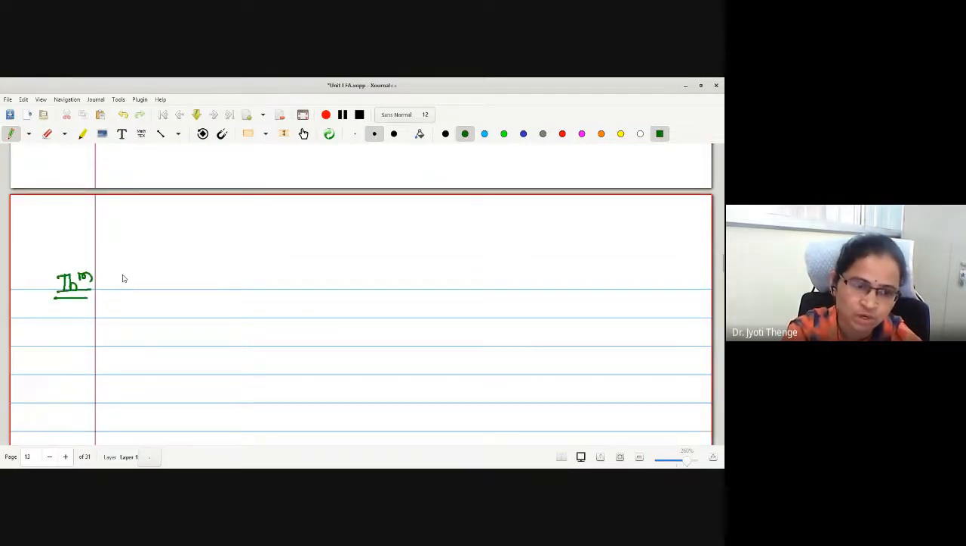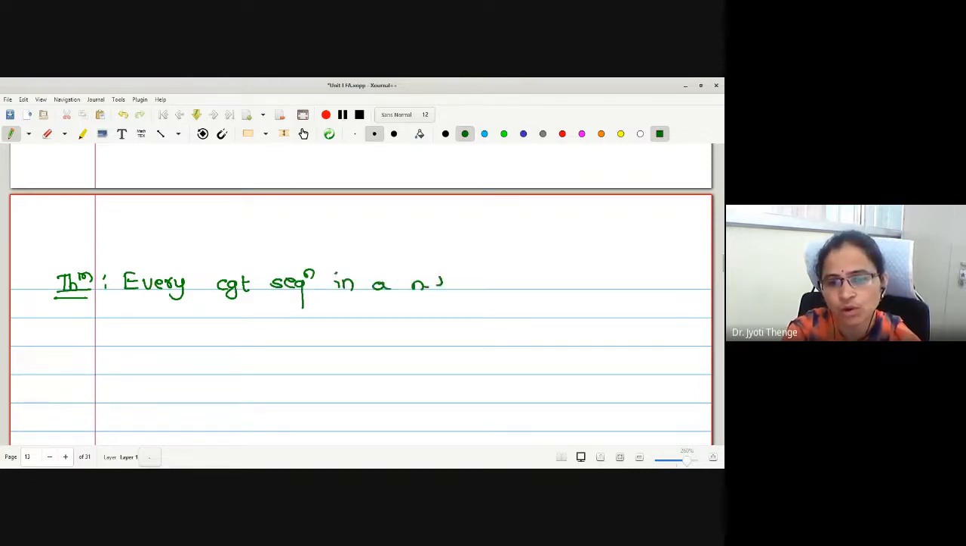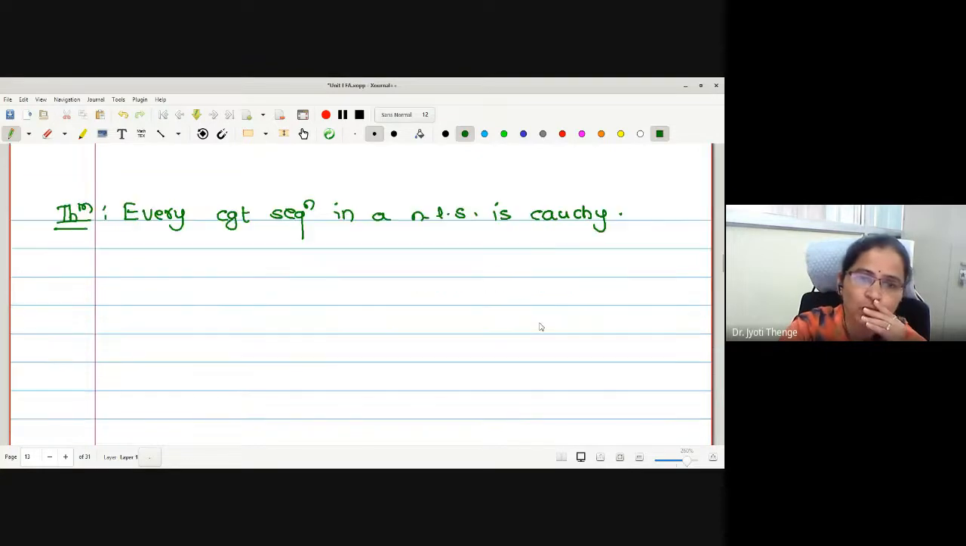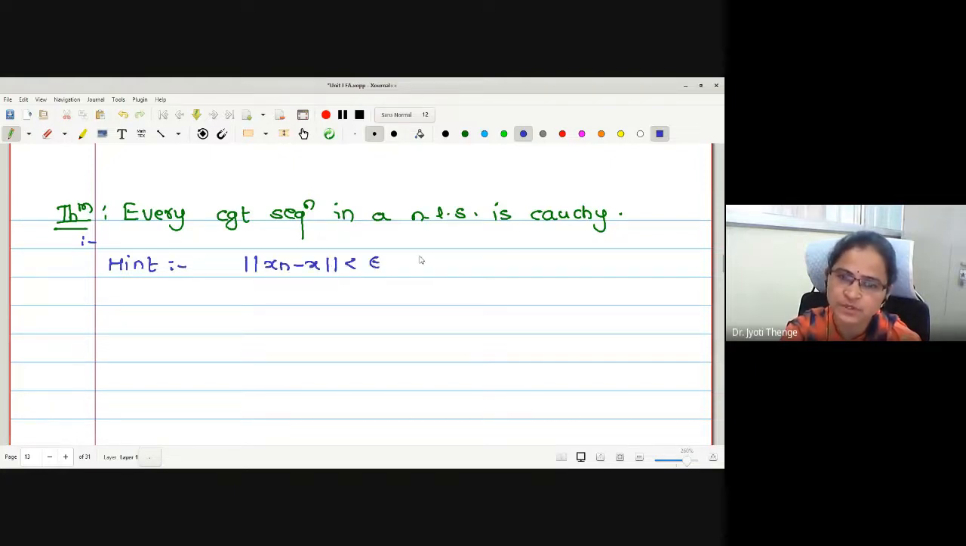Every convergent sequence in a normed linear space is Cauchy. Can you write the proof of this statement? Convergence you have, Cauchy you have to prove. I'll give you a hint. Convergence means what? Norm of xn minus x less than epsilon for all n greater than or equal to capital N.